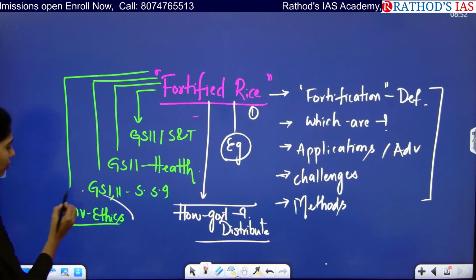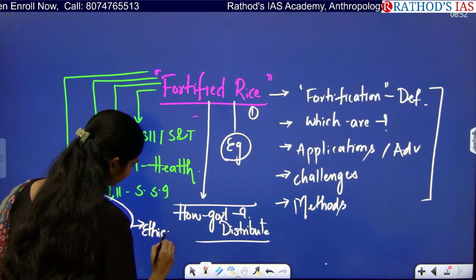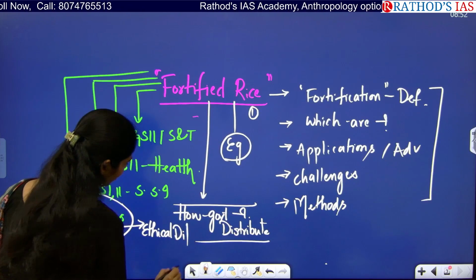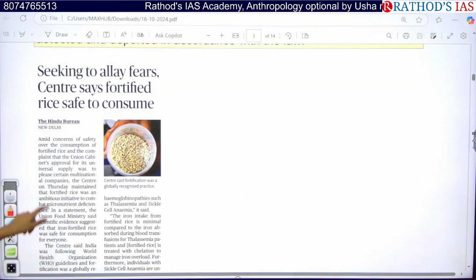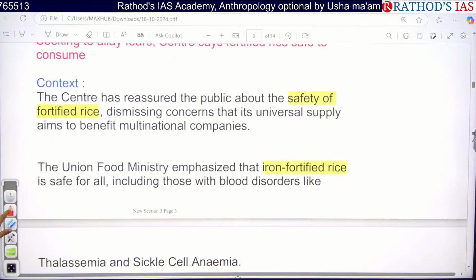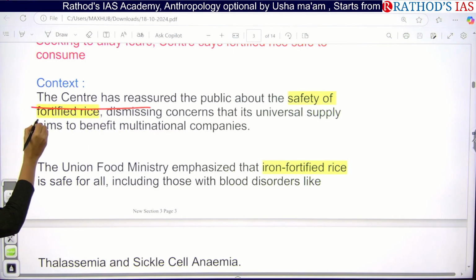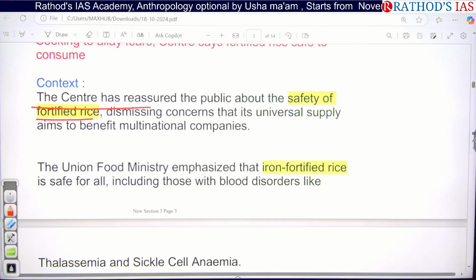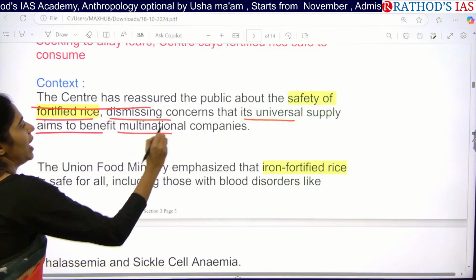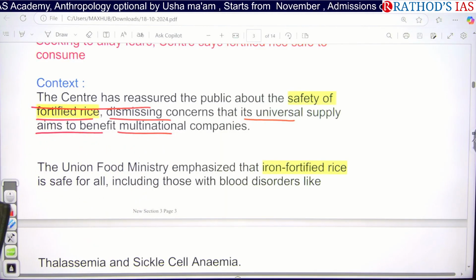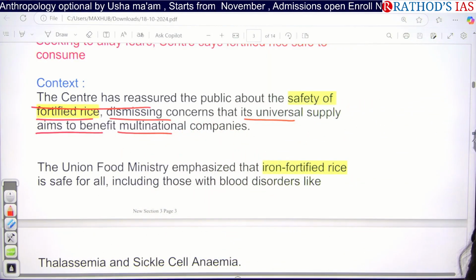From the ethics point of view, you have to see what are the ethical dilemmas of this fortified rice. Okay, now let us see the context. The Centre has reassured the public about the safety of fortified rice, dismissing the concerns that its universal supply aims to benefit malnutrition-related companies. So actually, yes, we know that fortification of these food products is very, very important.